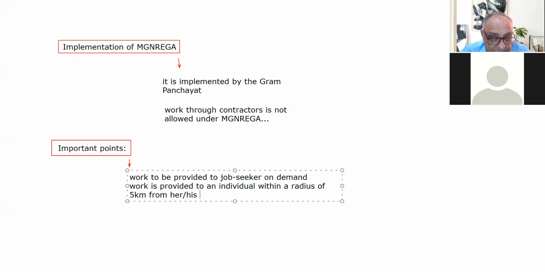So whenever you apply for a job under the Manrega scheme, it is the obligation of the panchayat to make sure that the individual is provided work within the radius of 5 kilometers from his residence. So that's an important point again.